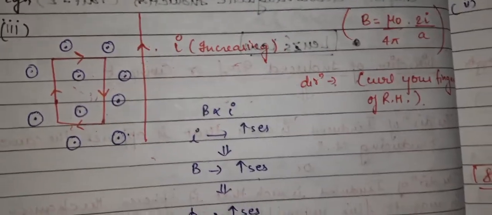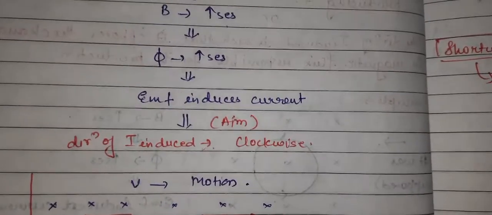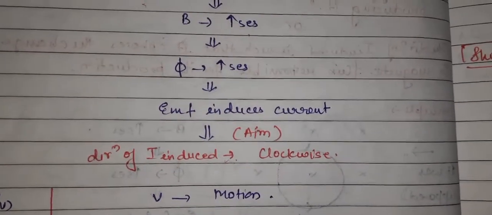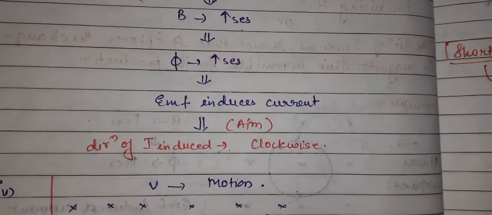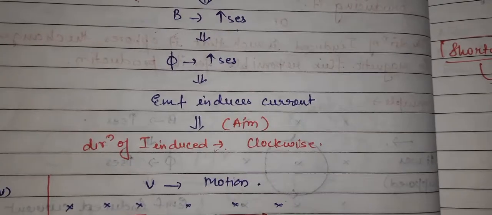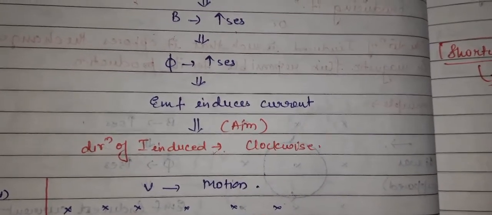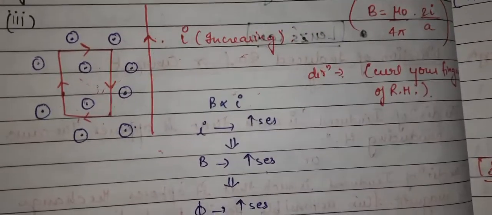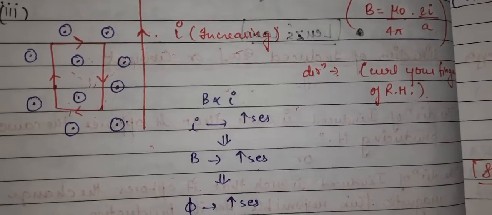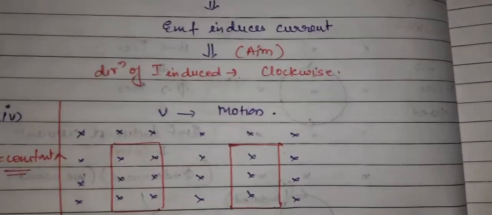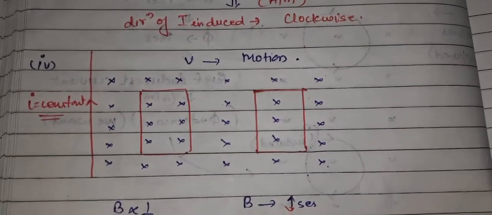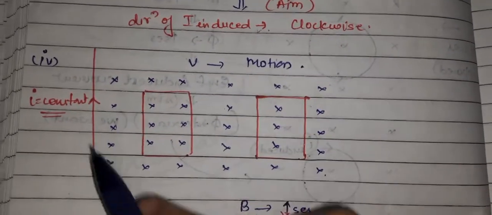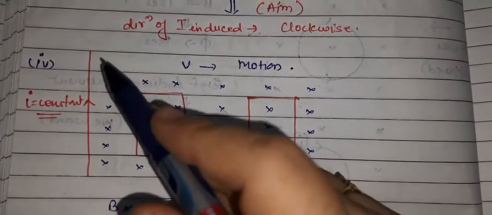Why should it be clockwise? Because it wants to decrease the amount of flux which is increasing. So the induced current will flow in the clockwise direction so that it can reduce the magnetic flux coming out of the area. Okay, so next question: we have taken a magnetic field, and I is constant.